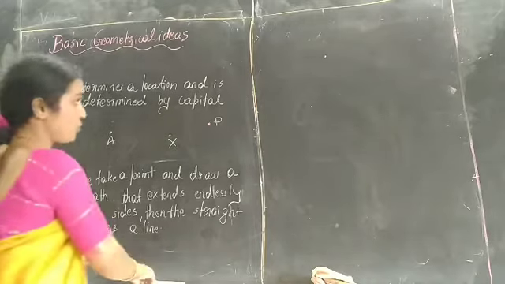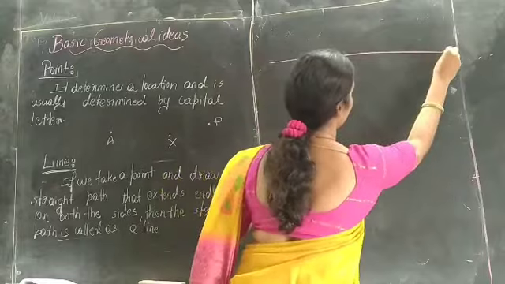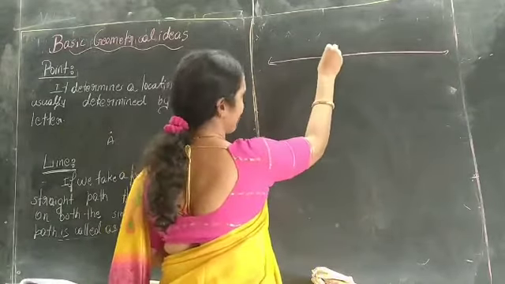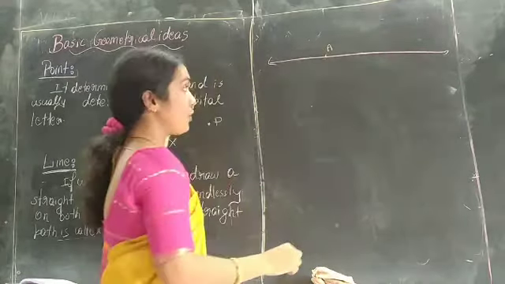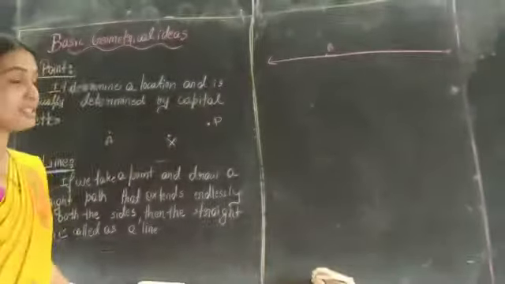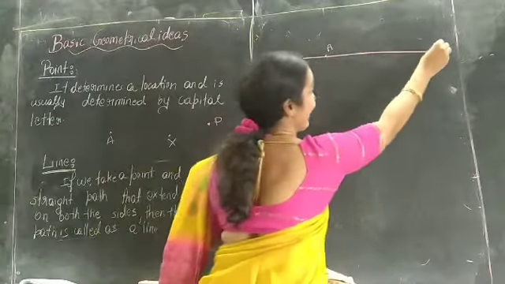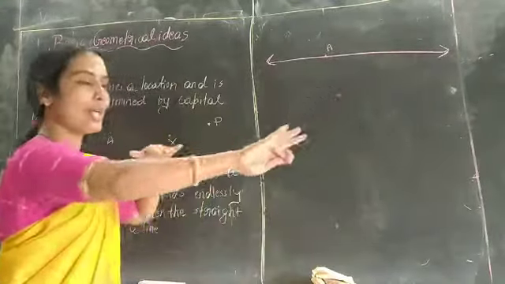It is an endless line, and we can extend it. I have drawn the point A here. Through this point, we can pass a line. This line can be extended in both directions, and it is endless. We can produce it in this direction and that direction.